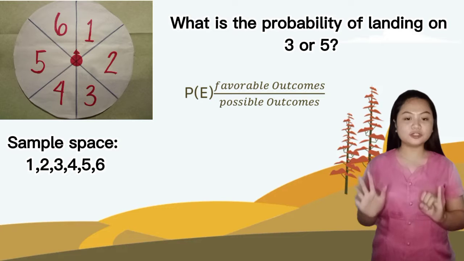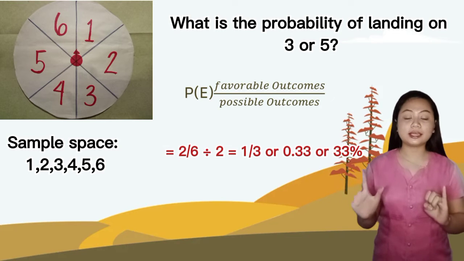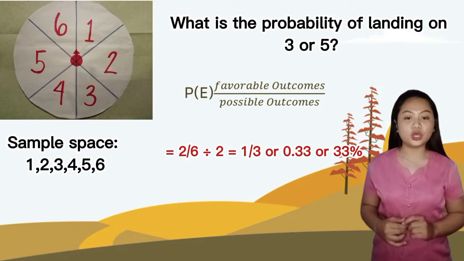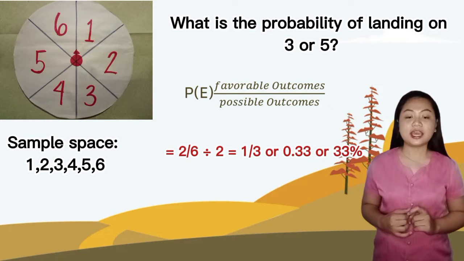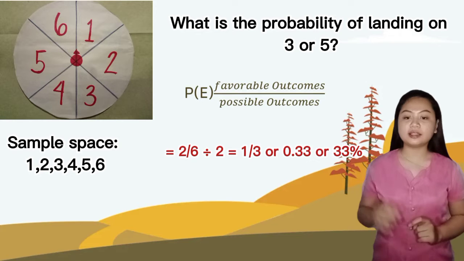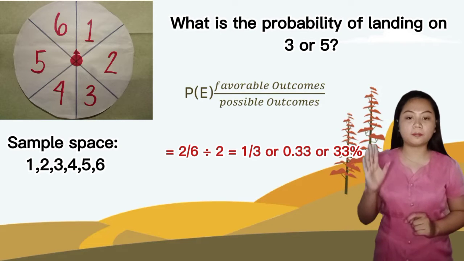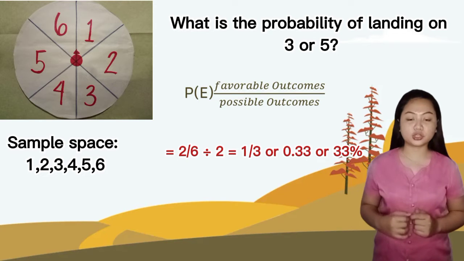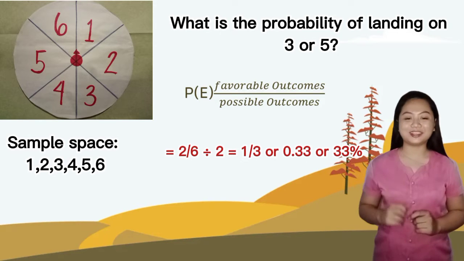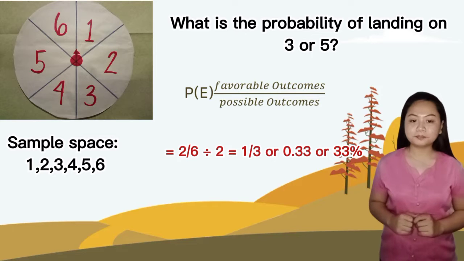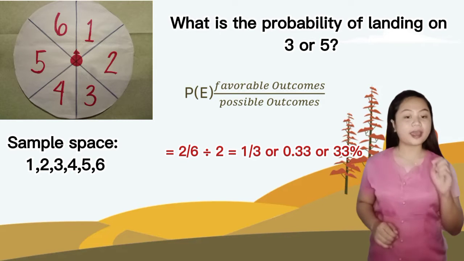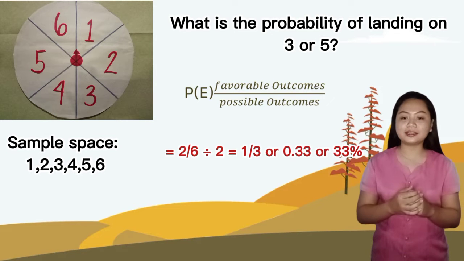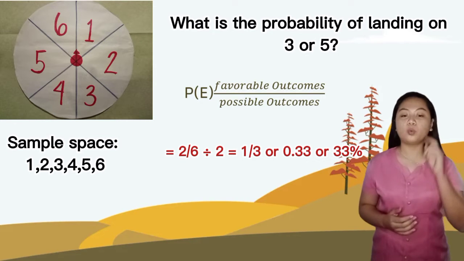Now, in fraction form, the probability is 2/6. Remember, like fractions, we need to simplify this to lowest terms. Let's divide by the greatest common factor, which is 2. 2 divided by 2 is 1. Very good. And 6 divided by 2 is 3. Therefore, the probability in fraction form is 1/3.